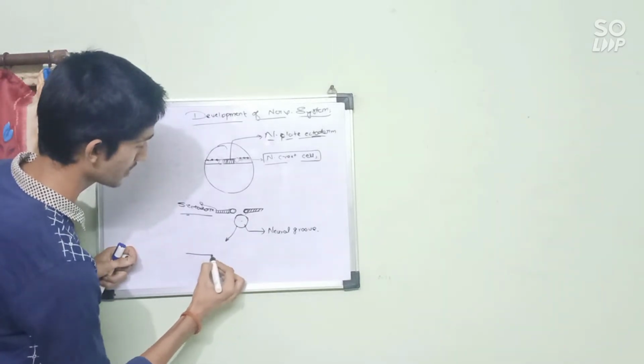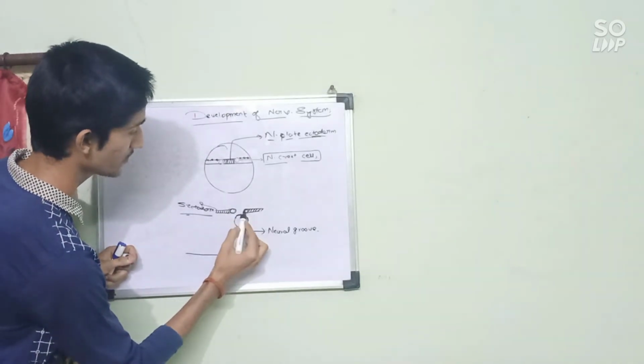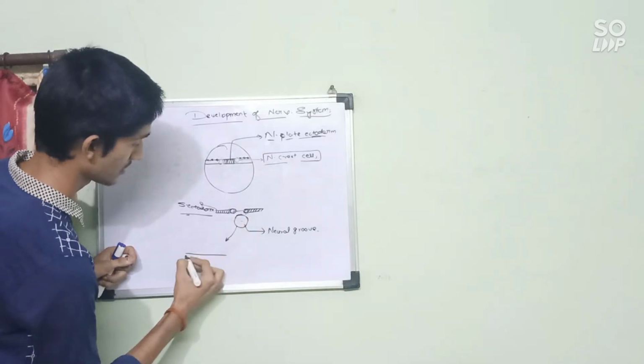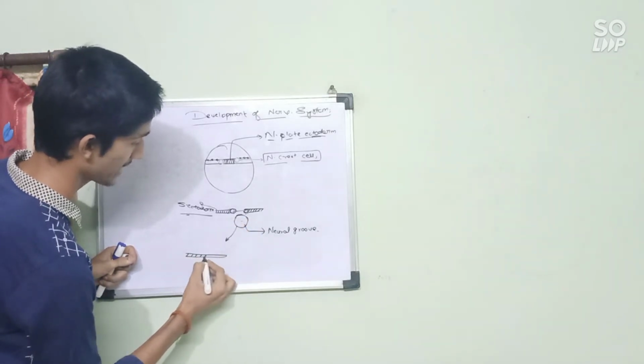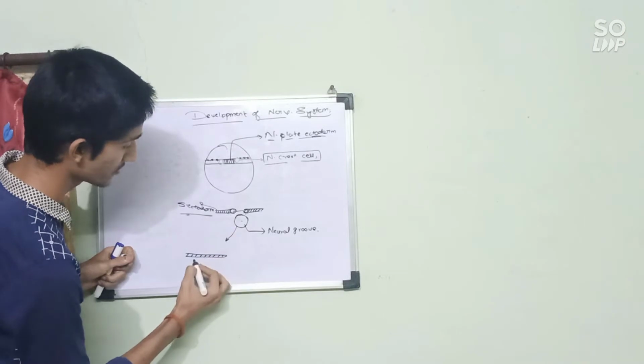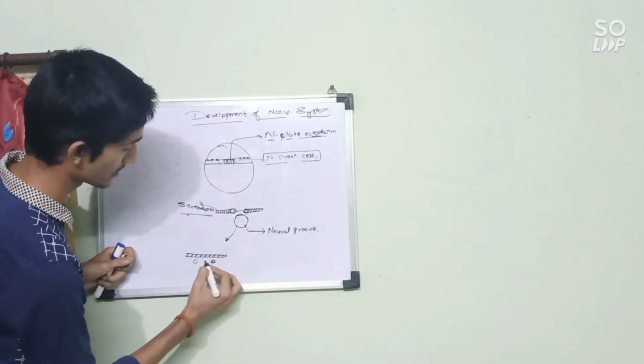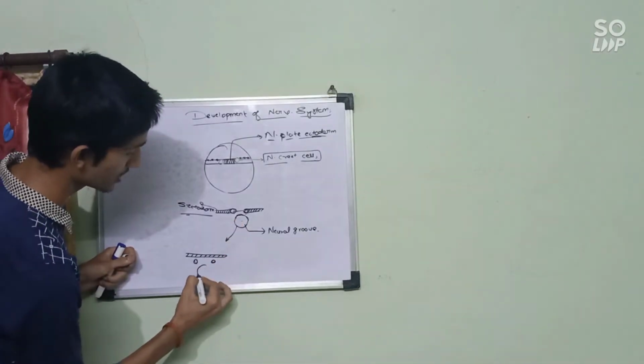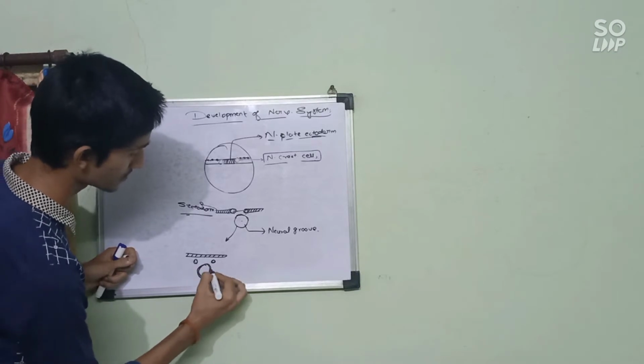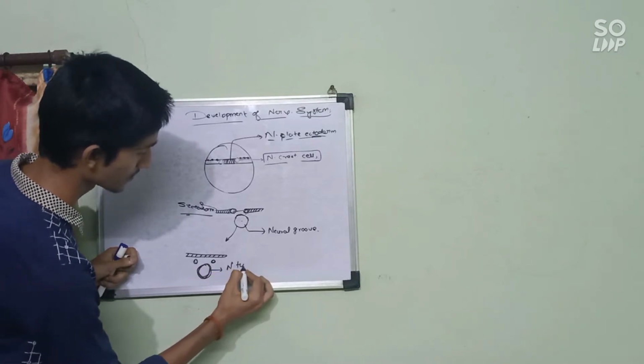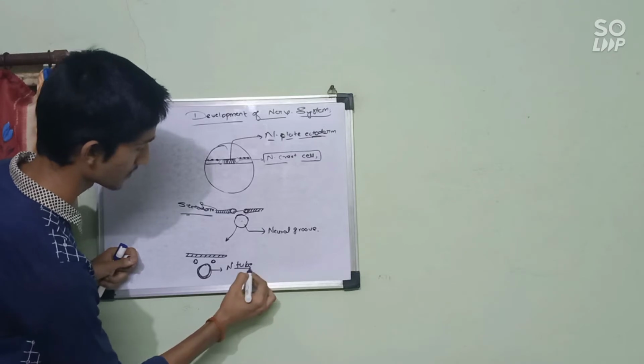The surface ectoderm will join and form a complete ectoderm. These neural crest cells are here, and there is a formation of the neural tube.